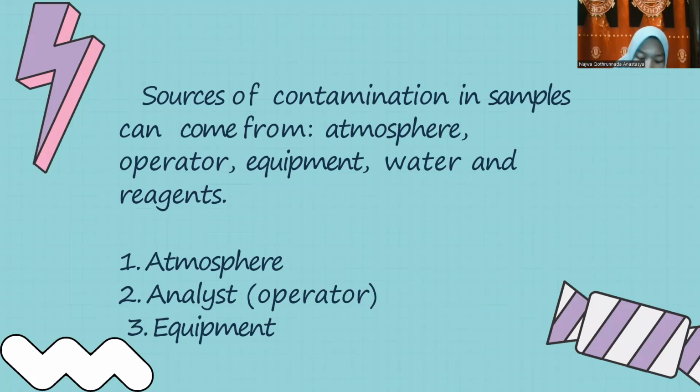An analyst can provide contamination through clothing, as well as activities such as smoking, breathing, or NaCl. Smoke, dust which contains metal, lotion, powder, so analysts are usually advised to wear masks, gloves to avoid any